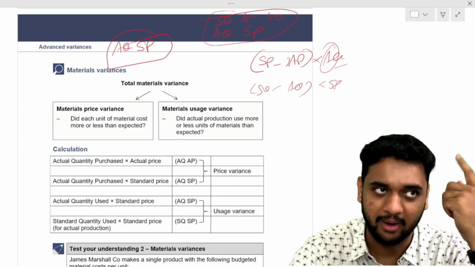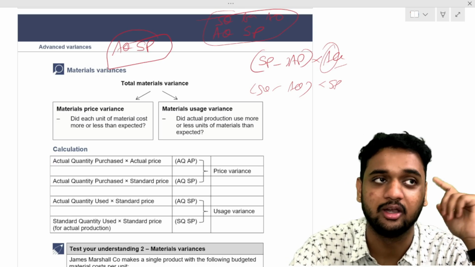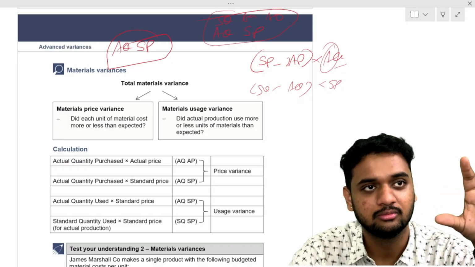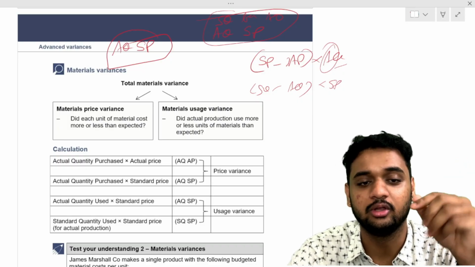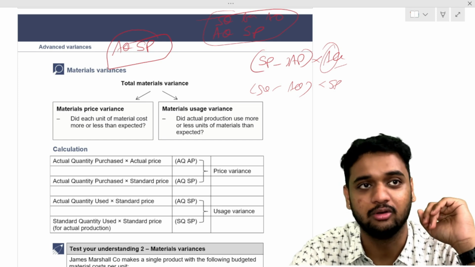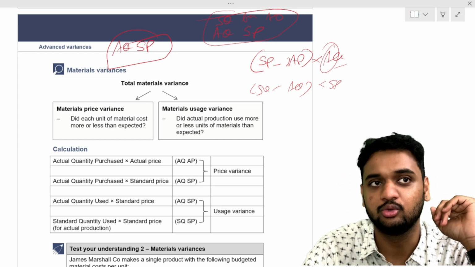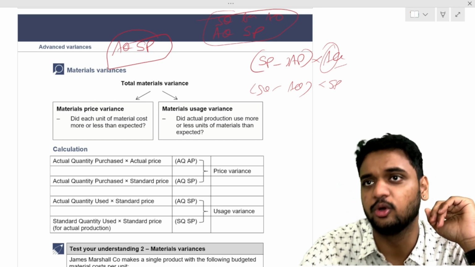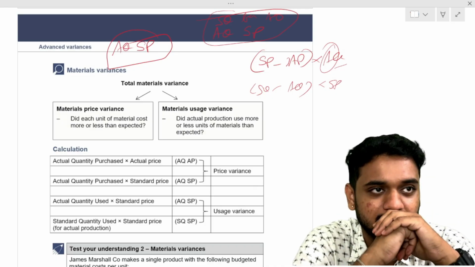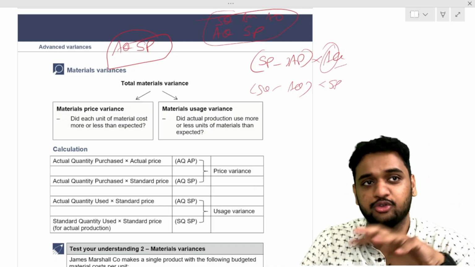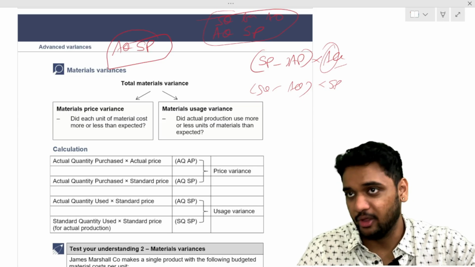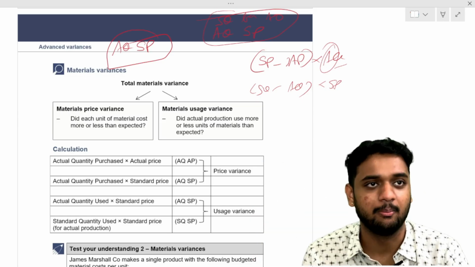When you say standard quantity, inside your mind you should think standard quantity for actual output. In an exam, what students will do is take the standard quantity for standard output. If on standard you have to produce 200 units, that one you should not take. For actual output, how much you should have used, that you should compare now. For actual output you should have used this much, but for actual output you actually used this much. These both only you have to compare.